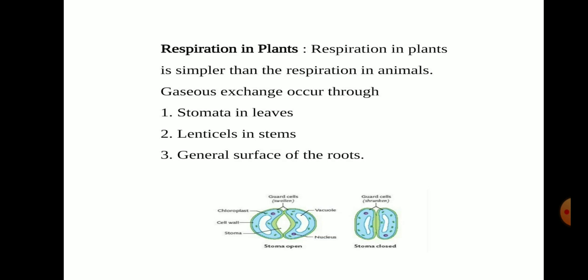In stems, we have lenticels. Lenticels are epidermal growths or epidermal cells that help in the exchange of gases through the stem. Sometimes the roots act as respiratory organs. In some plants, like mangrove plants, pneumatophores are present that help in the exchange of gases. The pneumatophores are respiratory roots that show negative geotropism, and they are present outside the soil, because they need air to breathe, so they come outside.